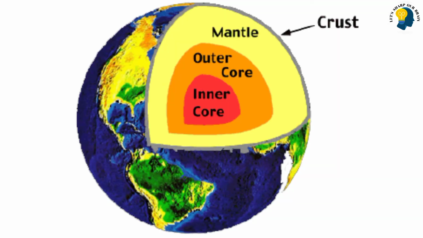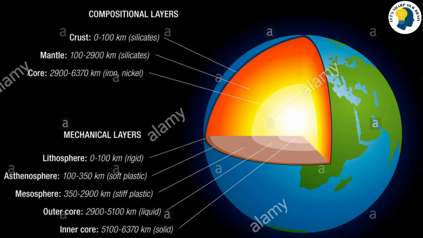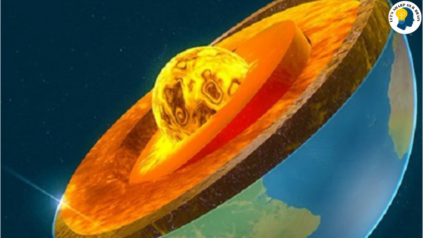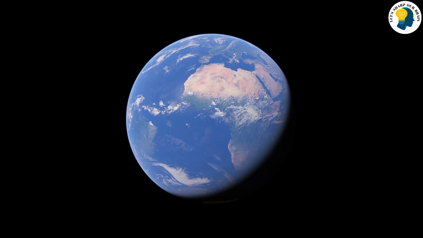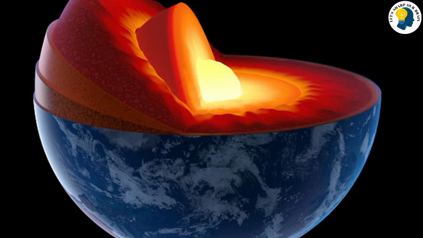And five facts about Earth's core. First, it is almost the size of the moon. The Earth's inner core is surprisingly large, measuring 2440 kilometers, that is 1516 miles. Second fact is it is hot, third fact is it is mostly made up of iron, fourth fact is it spins faster than the surface of the Earth, and fifth fact is it creates a magnetic field. The distance from Earth's core to Earth's surface is 2900 kilometers, that is 1802 miles, and Earth's core is discovered by Inge Lehmann. This is about the topic.